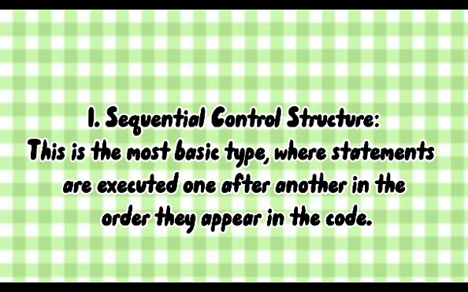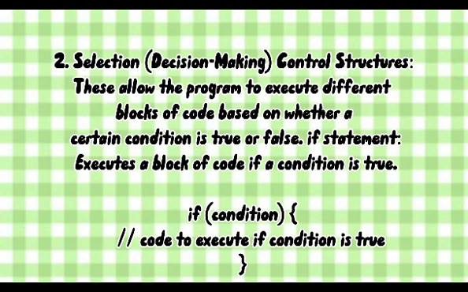First C++ control structure is the sequential. This is the most basic type where statements are executed one after another in the order they appear in the code. The second C++ control structure is the selection or decision making. This allows the program to execute different blocks of code based on whether a certain condition is true or false.